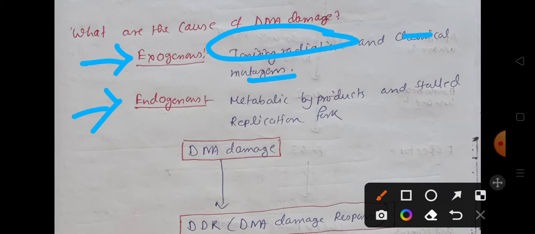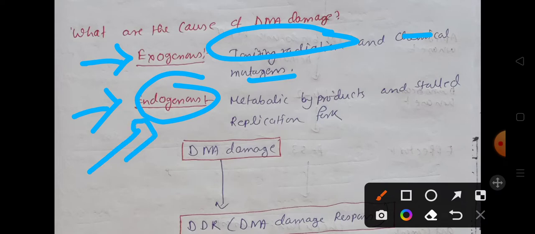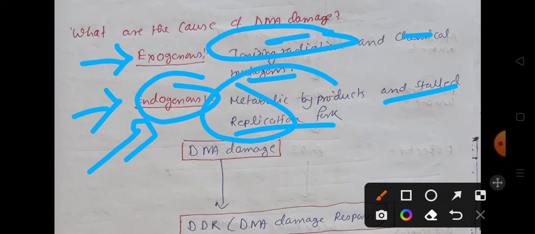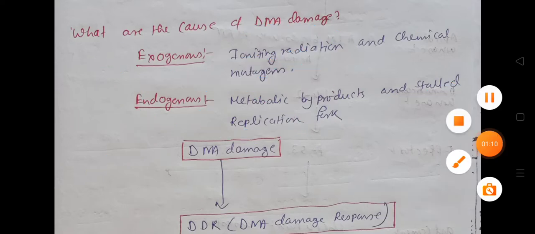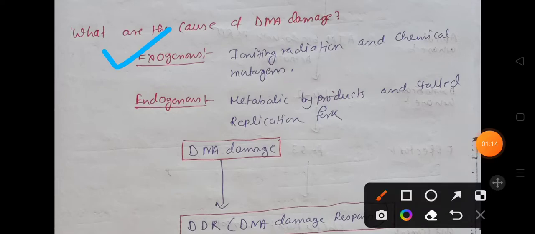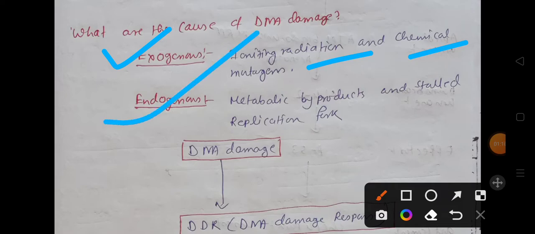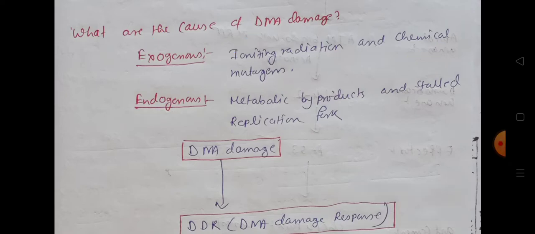And the second cause is endogenous causes. Endogenous causes such as metabolic byproduct and stalled replication fork can also cause DNA damage. So DNA damage दो तरह से हो सकता है. For example, exogenous causes: ionizing radiation, chemical mutagen, and endogenous causes: metabolic byproduct and stalled replication fork.